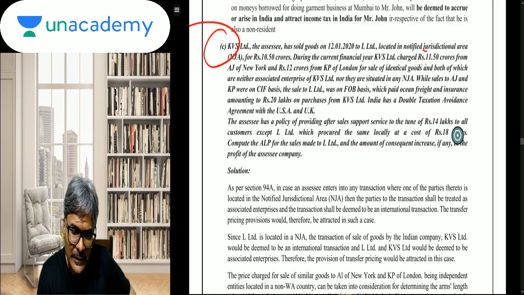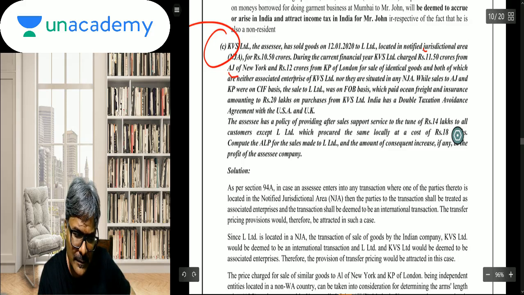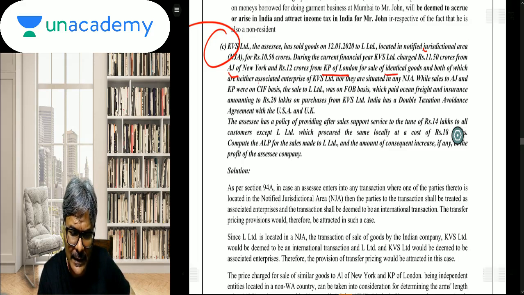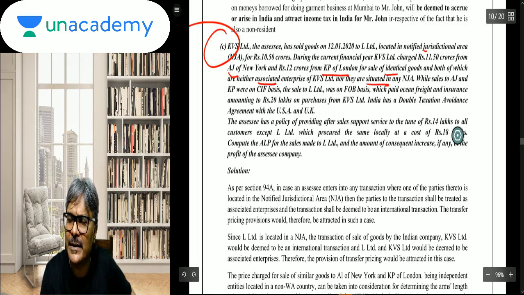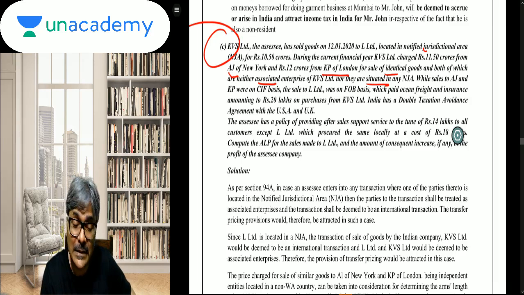So students, the comparables have been given to you. AJ of New York and KP of London, to whom the sale of identical goods has been done, are neither AEs nor located in NJA. So these are the two comparables, the comparable sales of 12 crores and 11.5 crores.